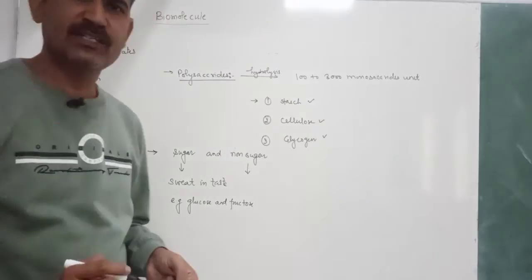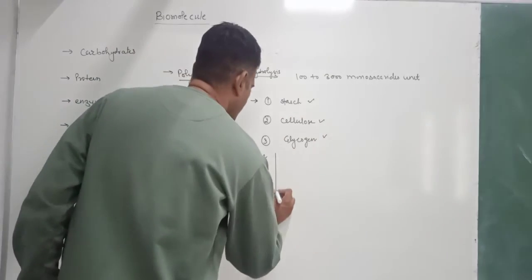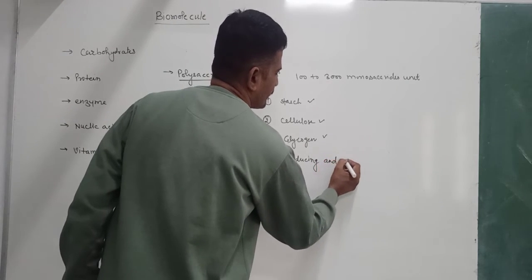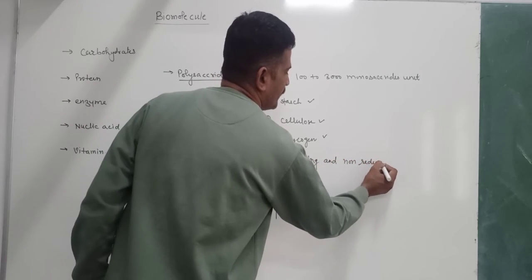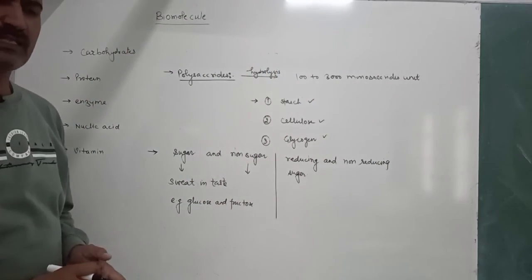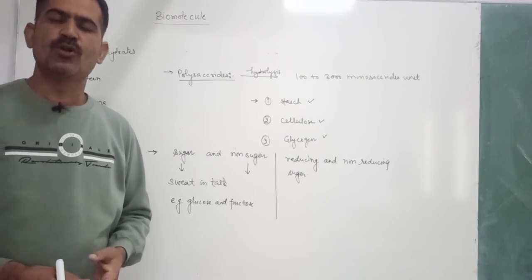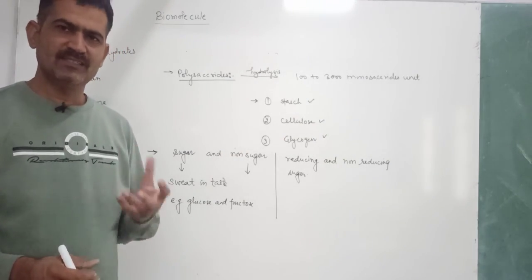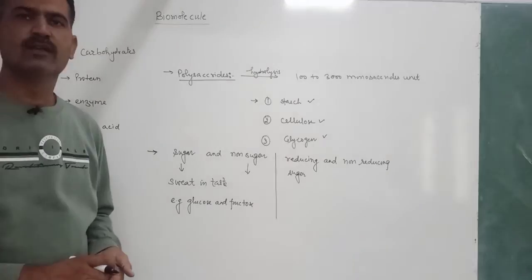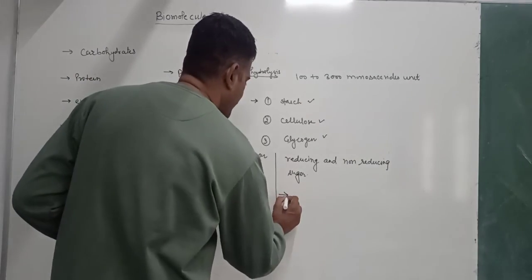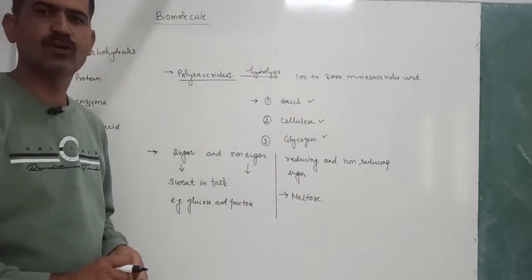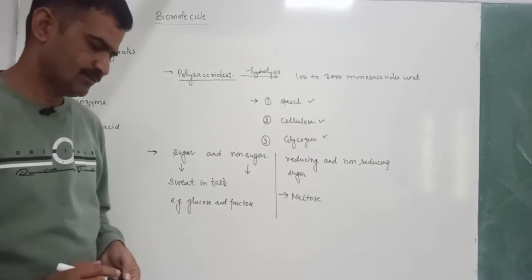We can do another classification, reducing and non-reducing sugars. What are reducing sugars? The carbohydrates that reduce Tollens' reagent, which means they have a free aldehydic or ketonic group, are known as reducing carbohydrates. An example of a reducing carbohydrate is maltose, because it has a free aldehydic group. And a non-reducing sugar is sucrose.